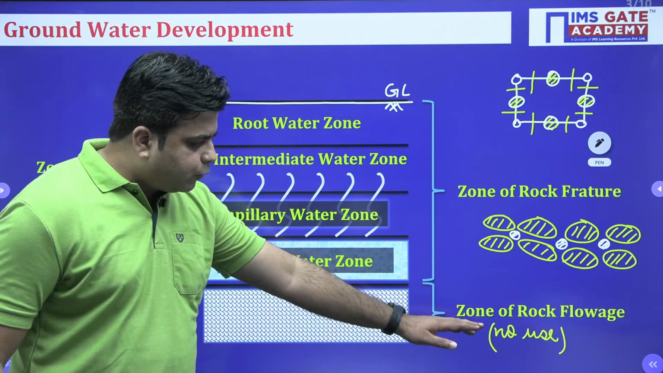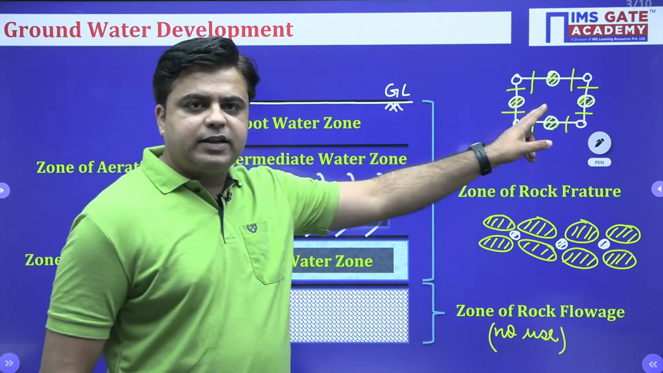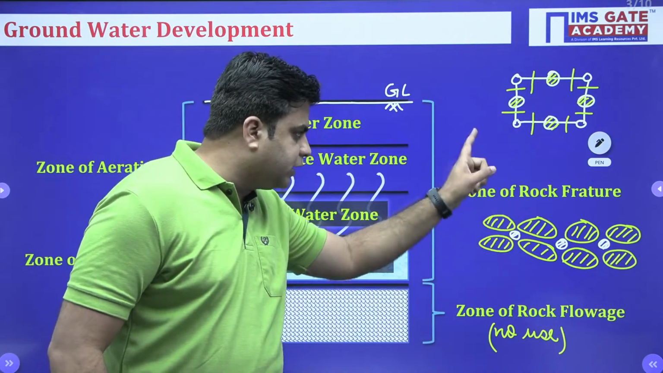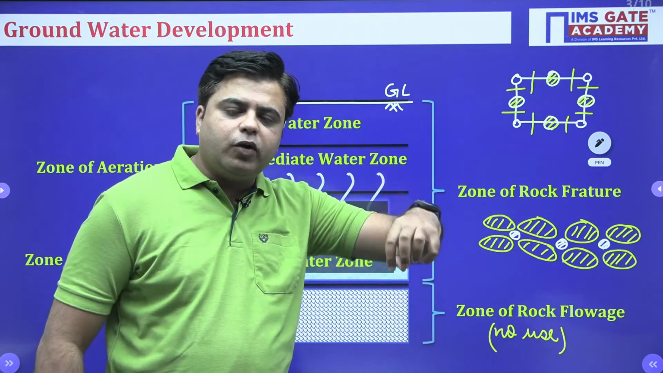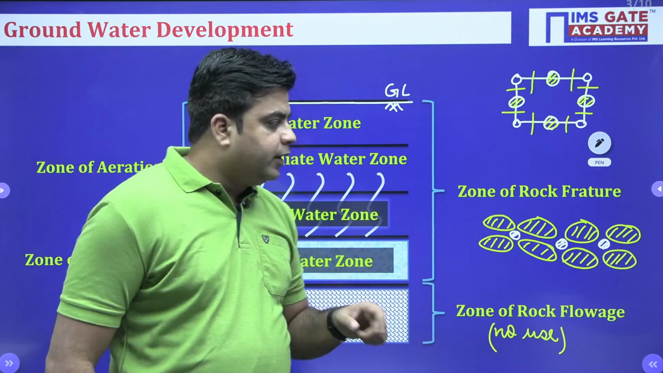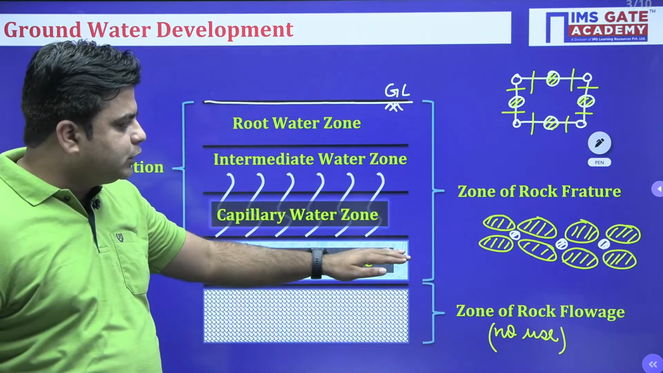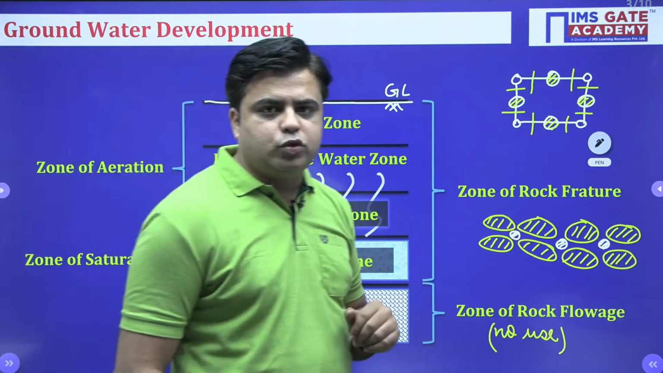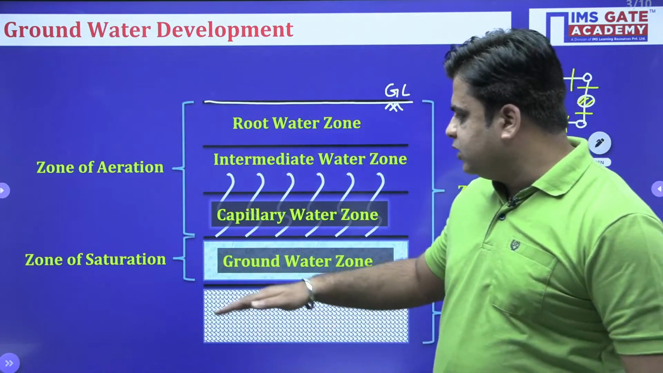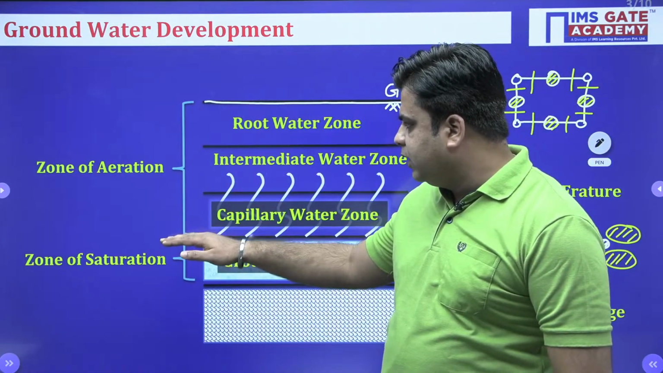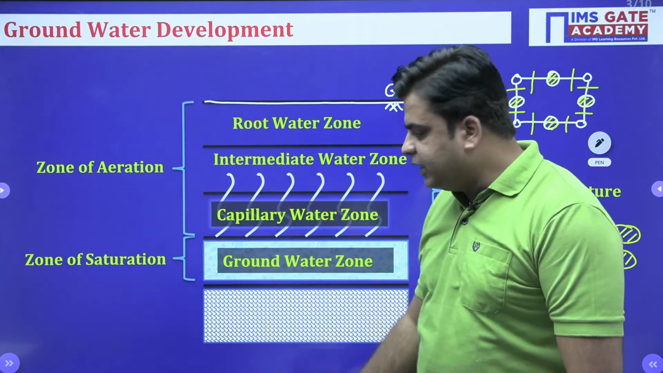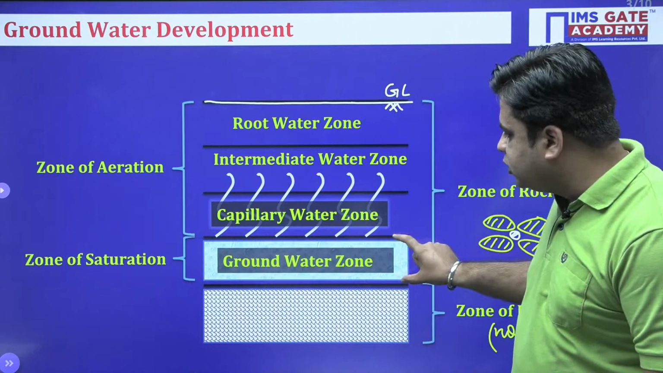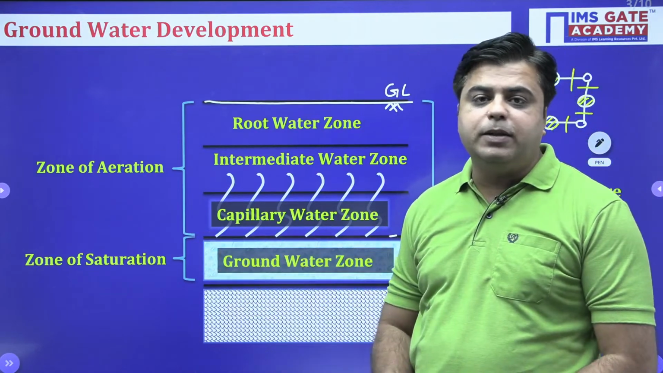In zone of rock flowage, water was present inside the crystal structure. In zone of rock fracture, water will be present in between voids of the soil medium. Now, the zone of rock fracture is further classified into two zones. First one is known as zone of saturation and the other one is known as zone of aeration. This zone of saturation is also known as groundwater table zone.